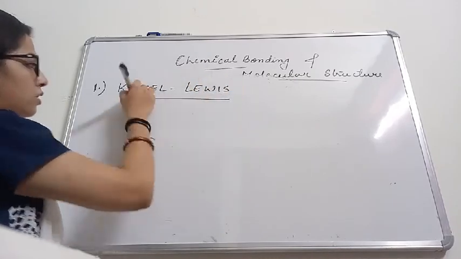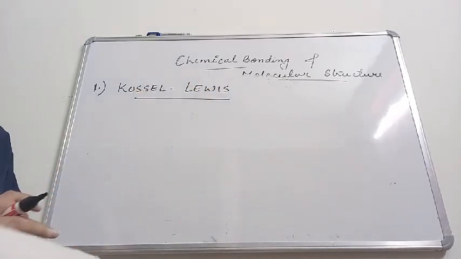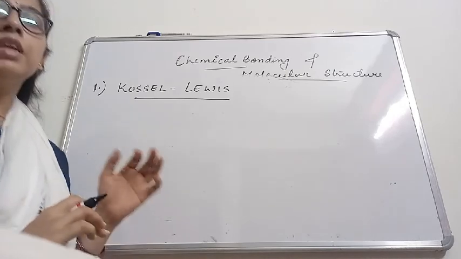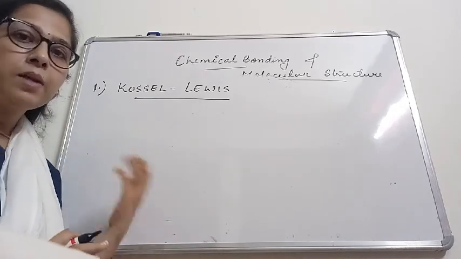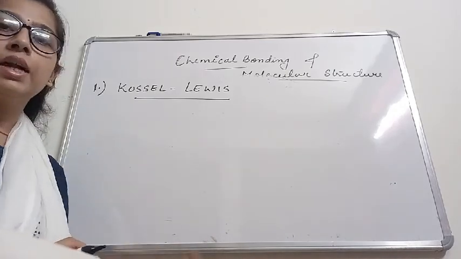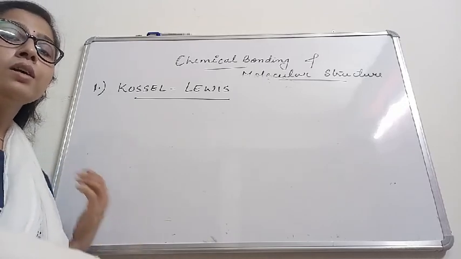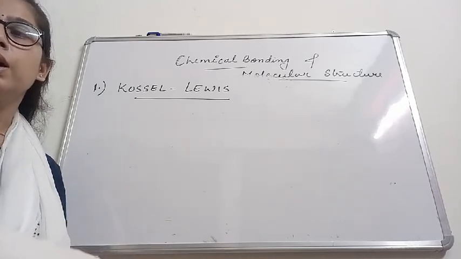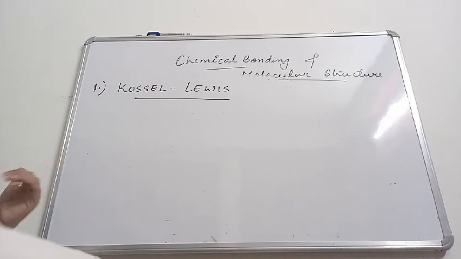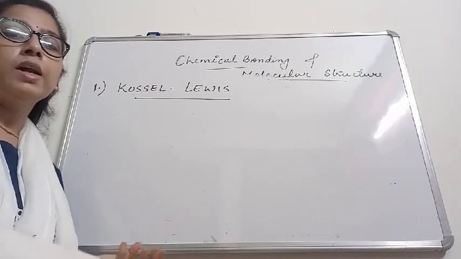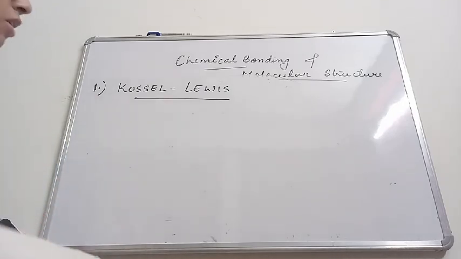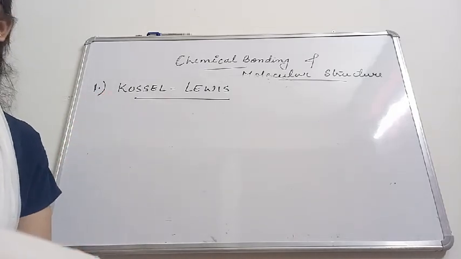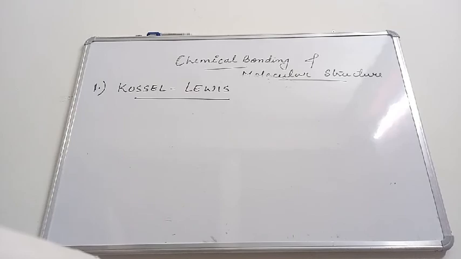This is called the Kossel-Lewis approach. It attempts to explain why atoms combine, or why a chemical bond is formed. A chemical bond is formed to complete the octet of an atom. An atom tries to complete its octet, so atoms combine together to form a bond.